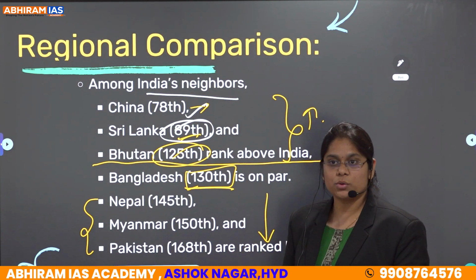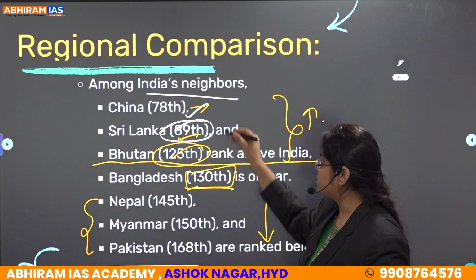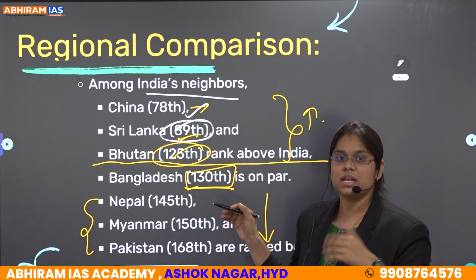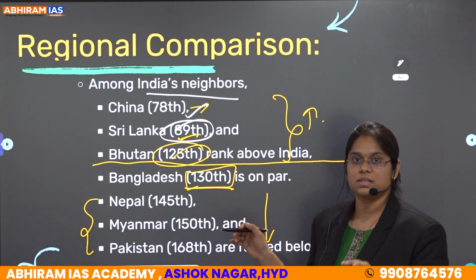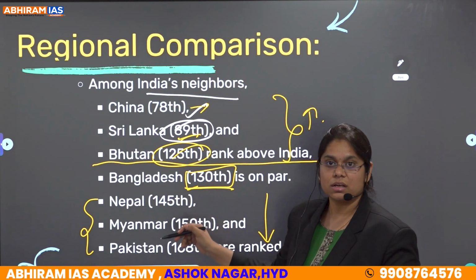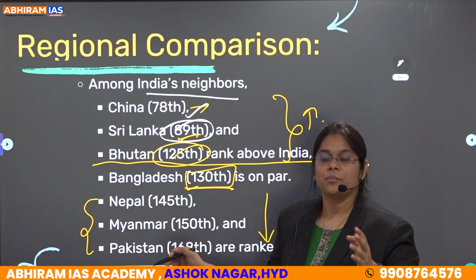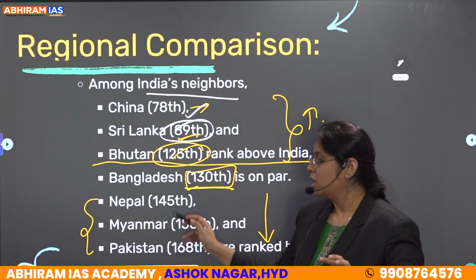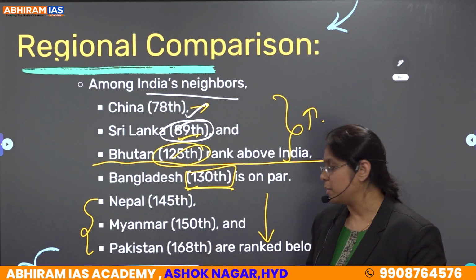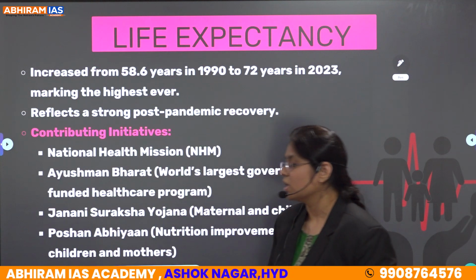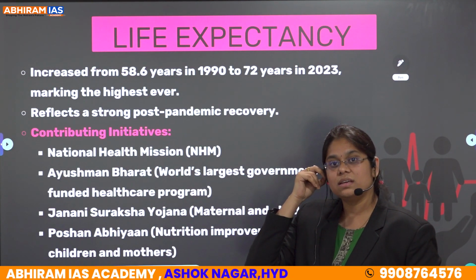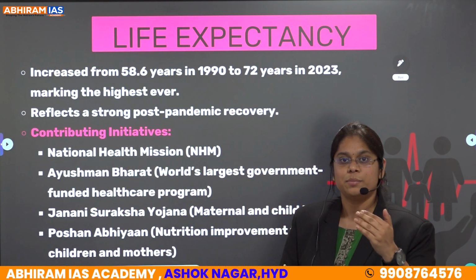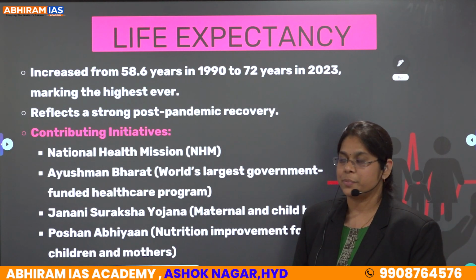Clear? There may be a possible question like which countries are above us and which countries are below us. Clear? Remember, China, Sri Lanka, Bhutan are above us. Bangladesh is the same, equal to us, and Nepal, Myanmar, Pakistan are below us. Clear? Next, let's see the key highlights mentioned in the index report.